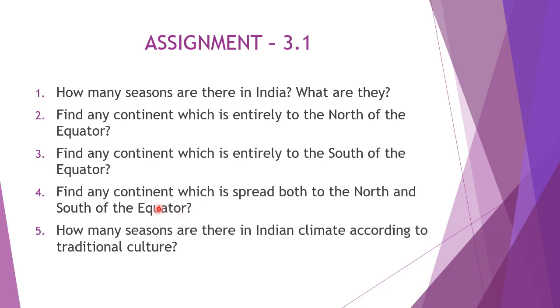If you have any doubt relevant to the assignment questions, watch the video once again, then you can understand the questions and answer them. And how many seasons are there in the Indian climate according to the traditional culture? That is also given. And find any continent which is entirely to the south of the equator. That means, the continents in the southern hemisphere and the northern hemisphere, I mentioned all of these.